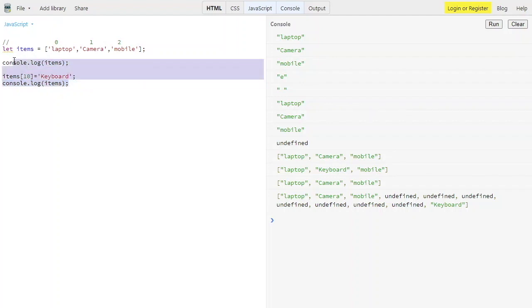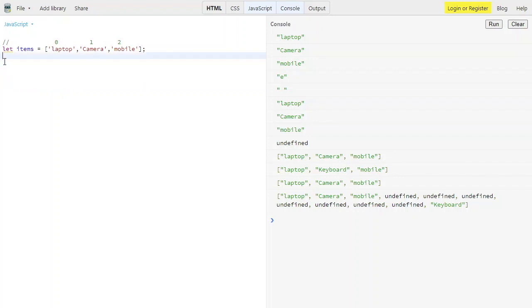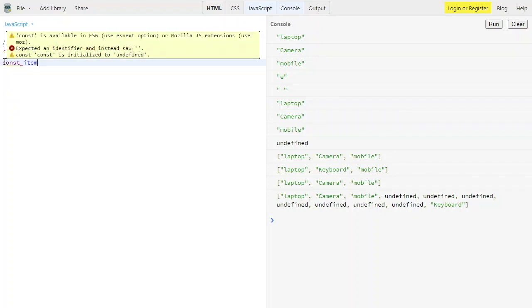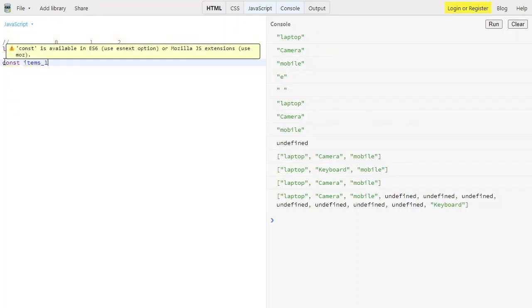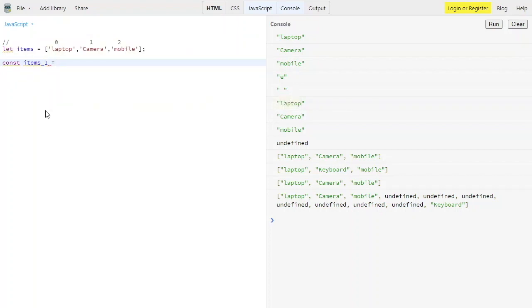Then we can declare the following variable with two keywords, let or constant. So constant is referred to as const, then we have items underscore 1, and I'm giving something like keyboard, then mouse, and then printer.